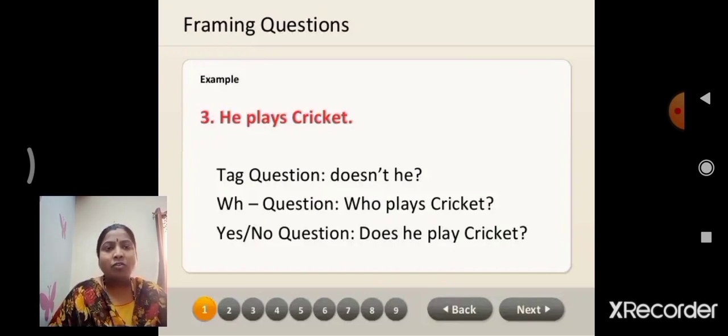Next, yes or no question. Here does is the auxiliary verb, and he is the subject. You can observe the structure: auxiliary verb plus subject plus rest of the sentence. Does he play cricket? Write it, children.